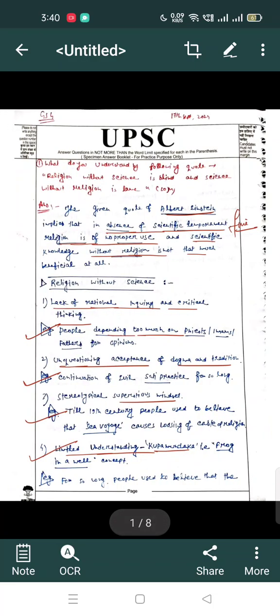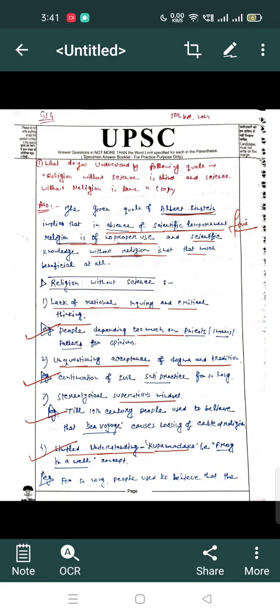I will read the question first. So what is the question saying? The question is asking, what do you understand by the following quote? Religion without science is blind and science without religion is lame. So we have to understand the demand of the question.